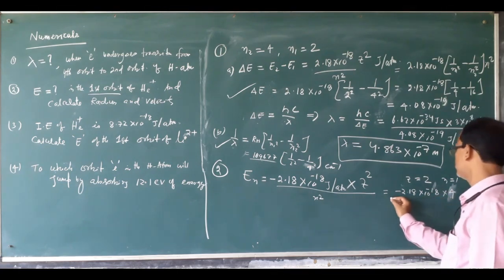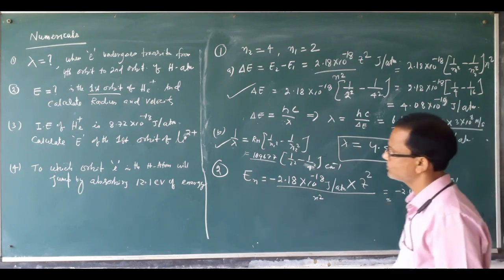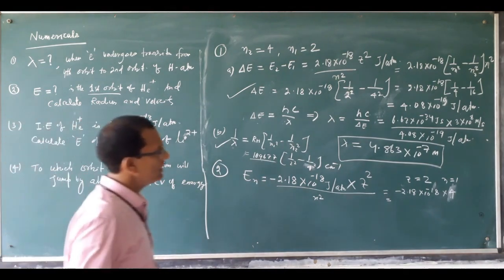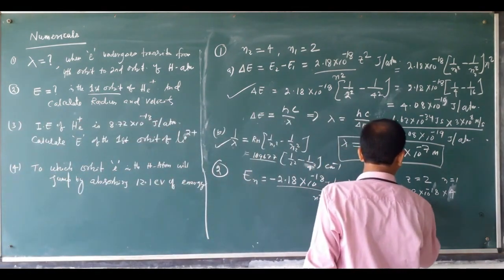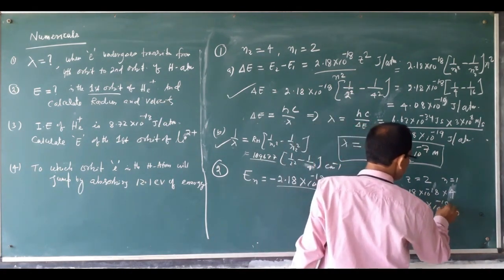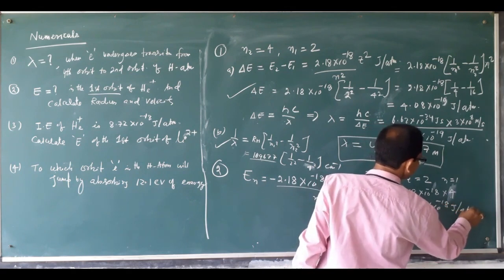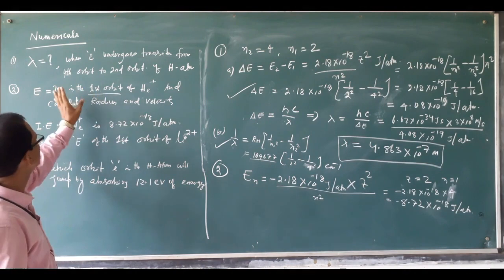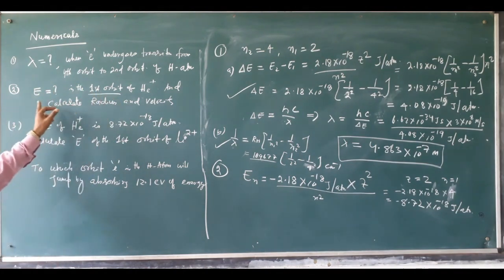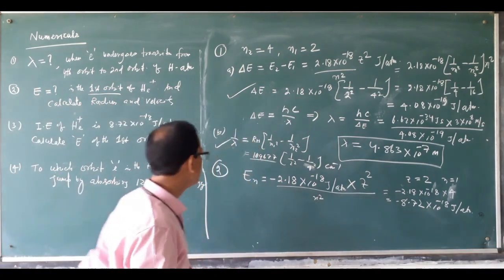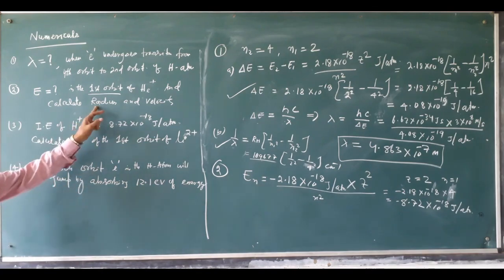You calculate: minus 8.72 into 10 to the power minus 18 joule per atom. This is the energy of the electron in the first orbit of helium. This is the energy.